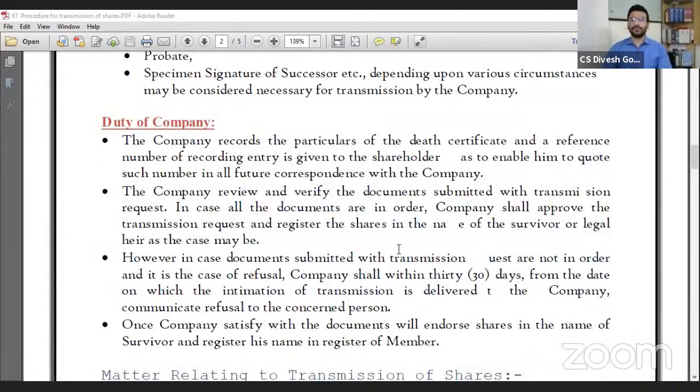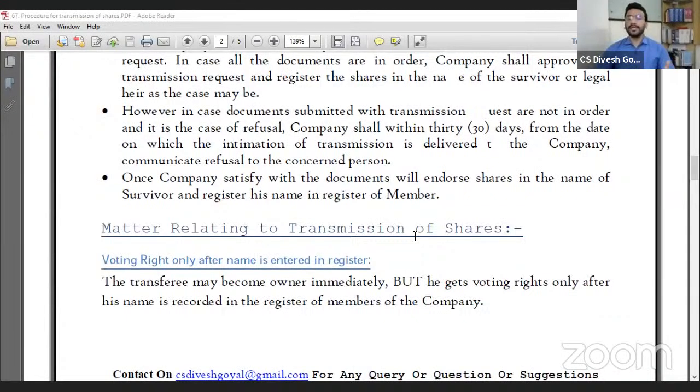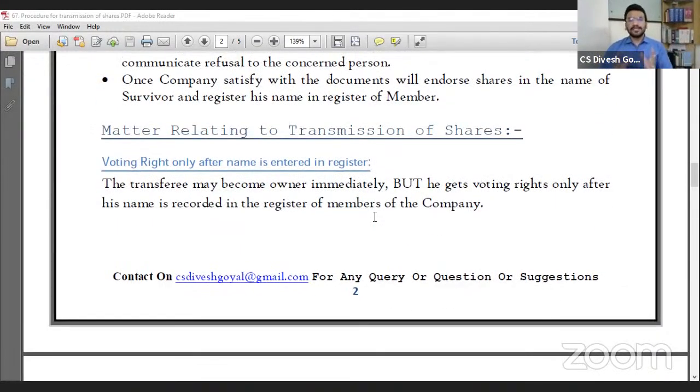Then what shall be the duty of the company? First duty: the company records the particulars of the death certificate and gives a reference number recording the entry to the shareholder. Second, the company reviews and verifies the documents submitted with the transmission request. In case all documents are in order, the company will approve the transmission request and register the share in the name of the survivor. Third duty: once the company is satisfied with the documents, it will endorse the share in the name of the survivor and register his name in the register of members. So this is the process.